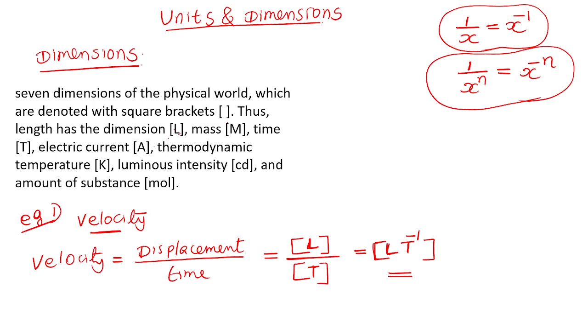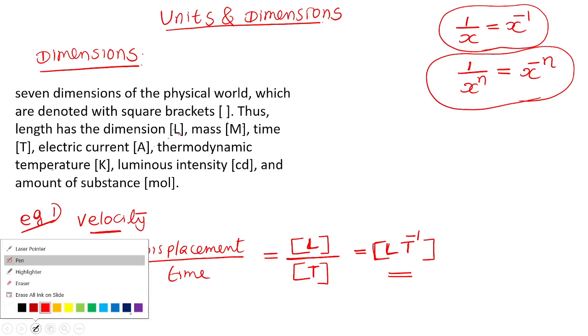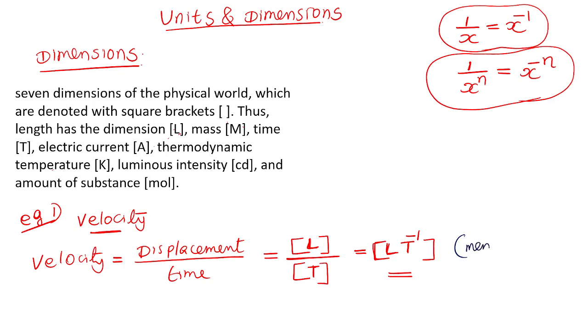So acceleration, pressure, density, everything can be written in terms of length, mass, time, etc. I suggest you better memorize the dimension of velocity, L T raised to minus 1. I will write here memorize. Velocity and acceleration, at least these two you have to memorize. So L T raised to minus 1, please memorize the dimension.